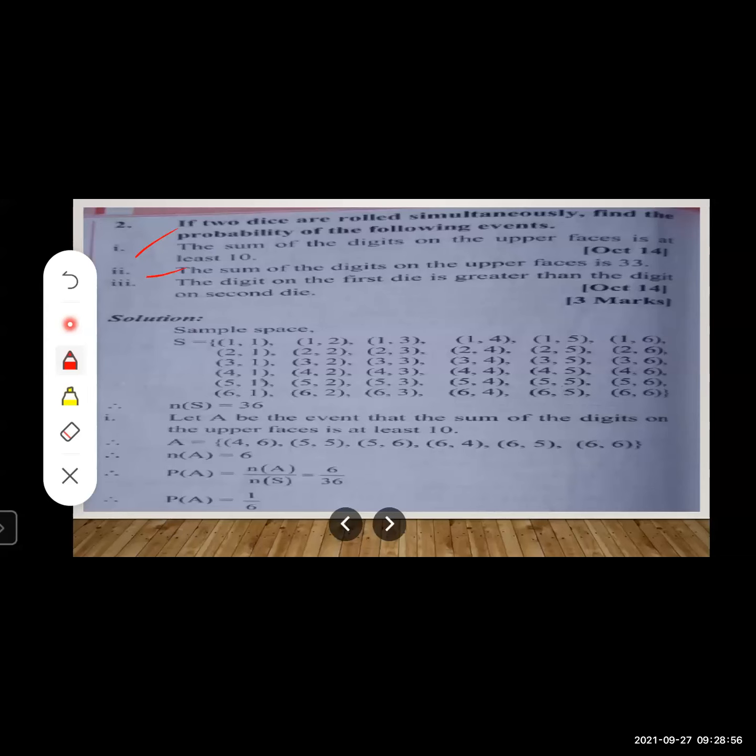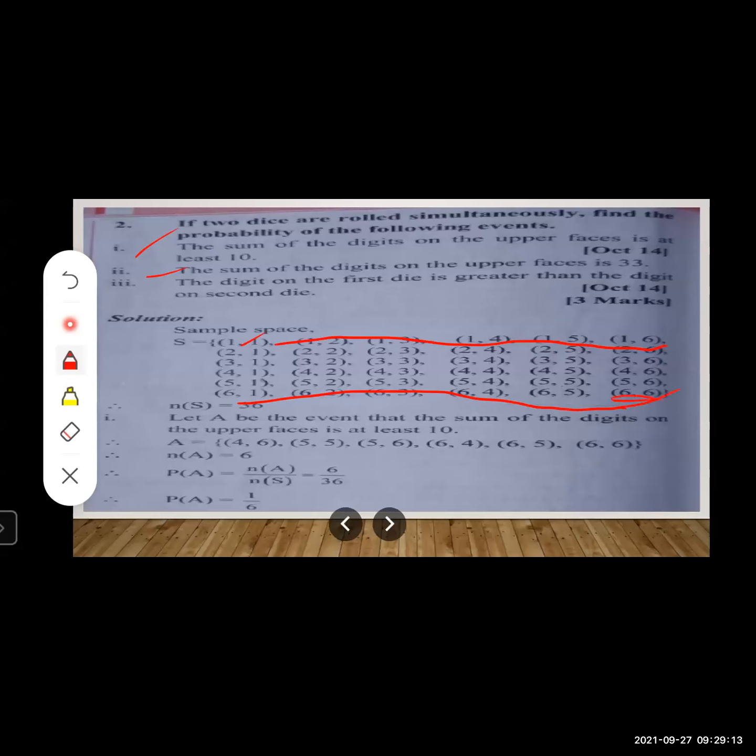Now if you concentrate on these sample points or possible outcomes in the sample space, you can see that nowhere is the sum of the digits 13.